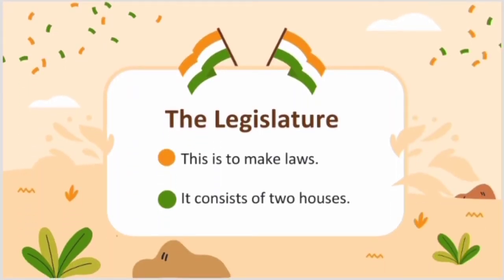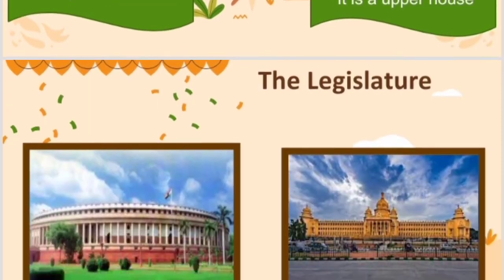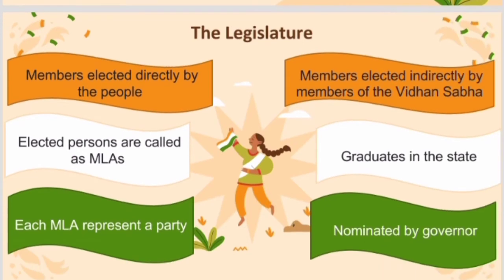First, we'll start with the legislature. It is the assembly. It has two types of houses, the Rajya Sabha and the Lok Sabha. There are two types of houses, where the laws are made. Let's see both the houses, Vidhan Sabha and Vidhan Parishad. So these are the two houses. One is called the Legislative Assembly and another is the Legislative Council. So the Rajya Sabha and the Lok Sabha. It is called the lower house and the upper house.